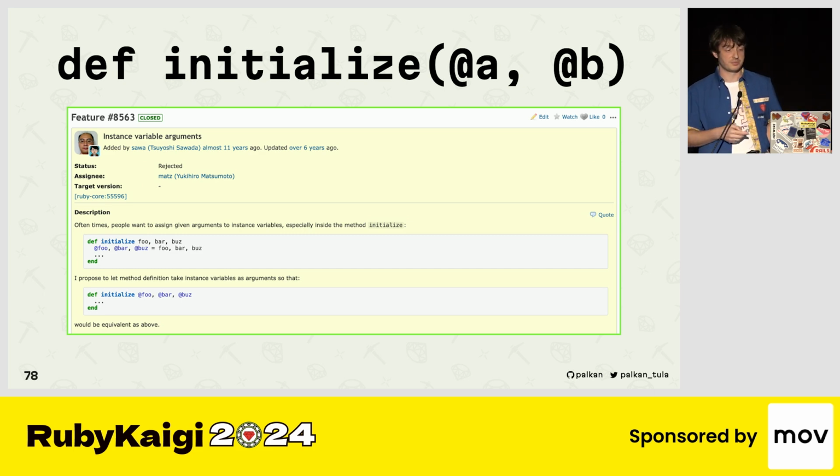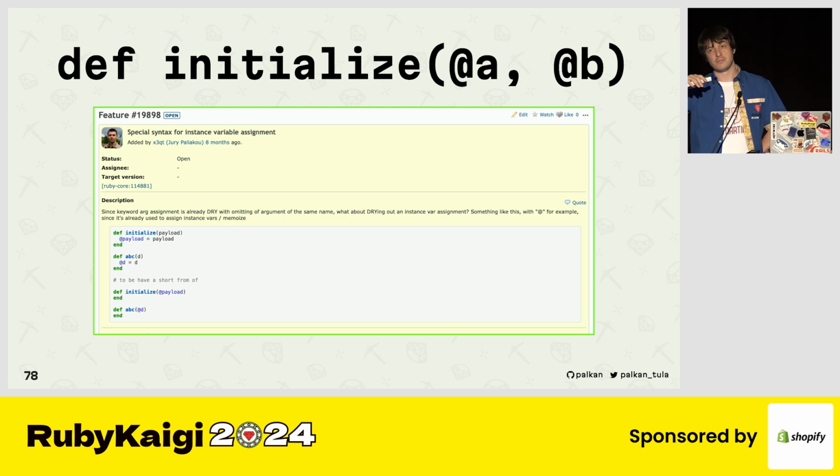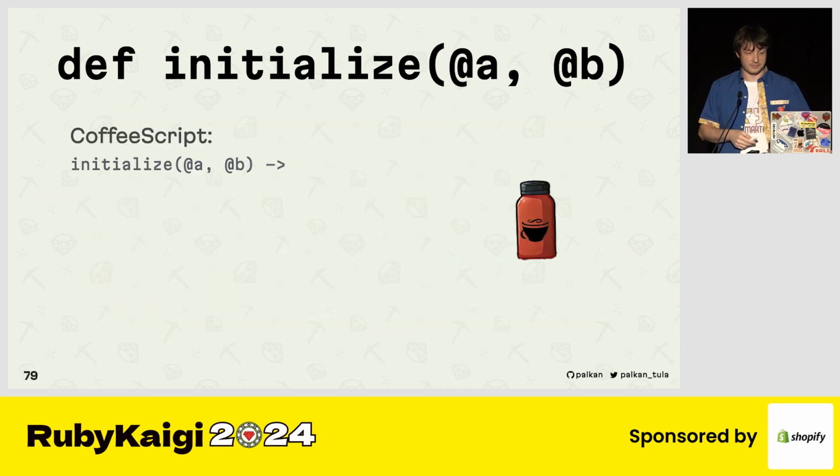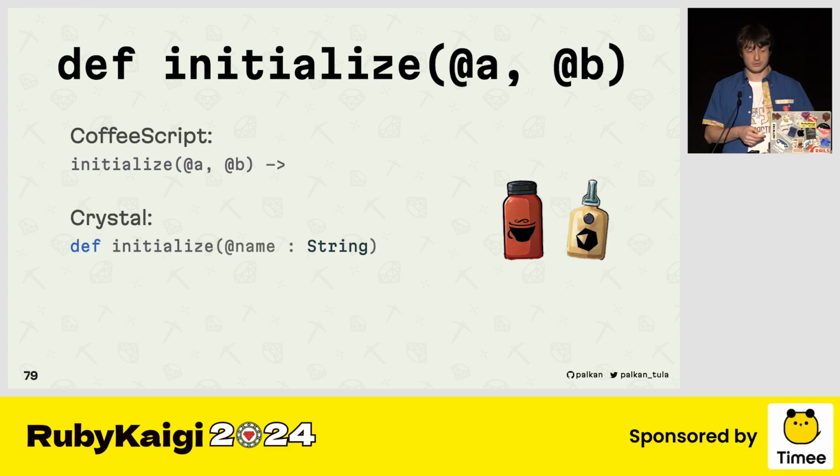Also, something that has been proposed multiple times: making it possible to set instance variables right in the method definition. You know, we have many libraries trying to implement this to avoid writing these initializers with a list of instance variables assigned to positional arguments. And yeah, the first proposal was like 11 years ago, and it mentioned CoffeeScript, popular among Rubyists back then. CoffeeScript had that. Nowadays, Crystal has that too.